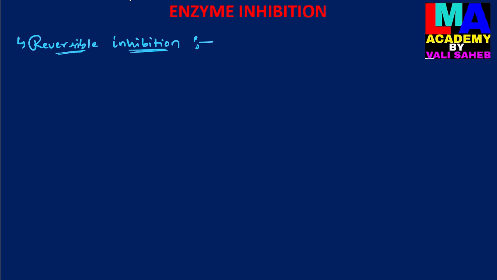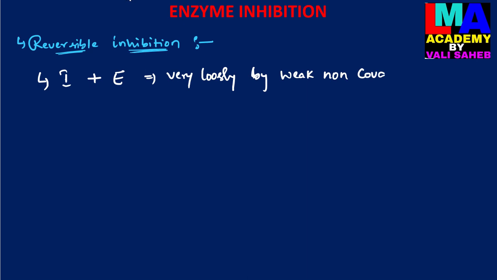In the reversible enzyme inhibition process, the inhibitor binds with the active site of an enzyme very loosely, by weak non-covalent interactions or non-covalent bonds.